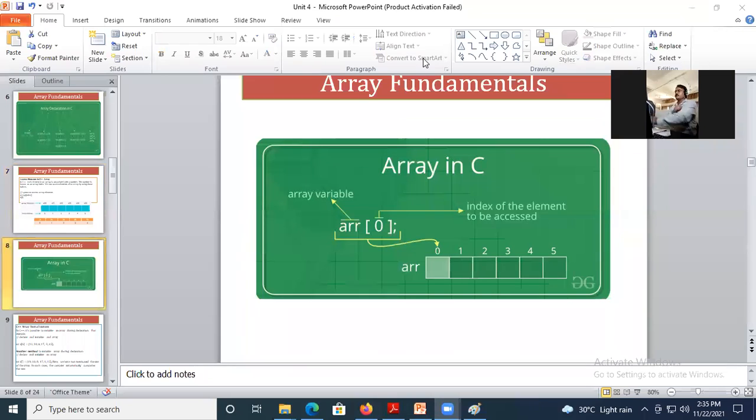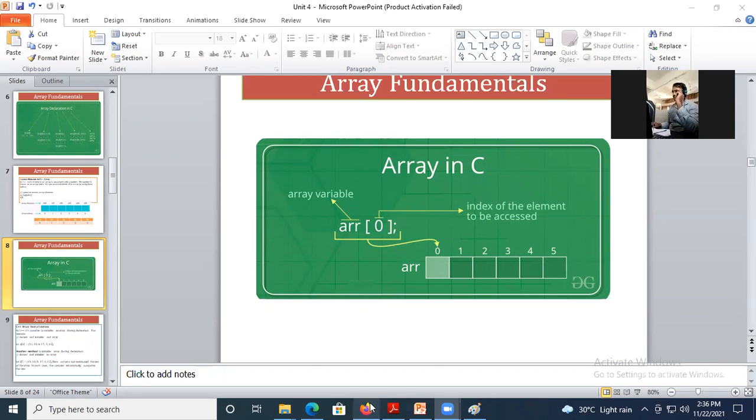Yes, sir. Okay. If I say 0 here, the first element is going to be retrieved. If I write 2, it will traverse 0, 1, 2, and retrieve the record from there. But for that, you need a variable name and an index. You only need to remember two things, the name of the array and its index. If you have these two things, you can retrieve a value from the array.